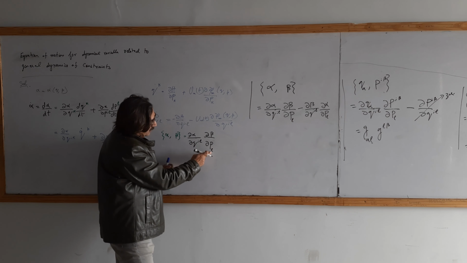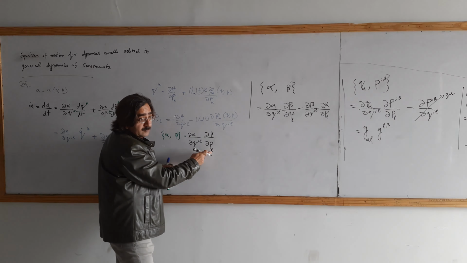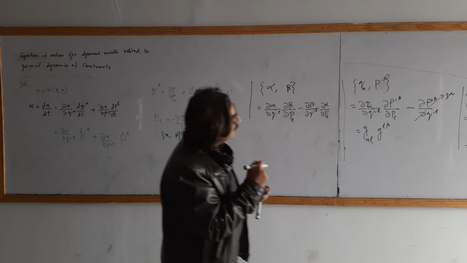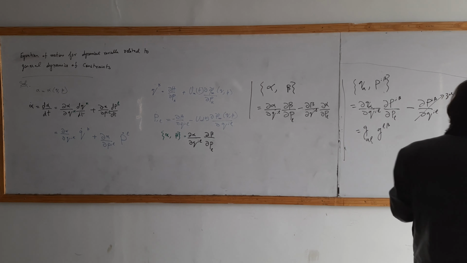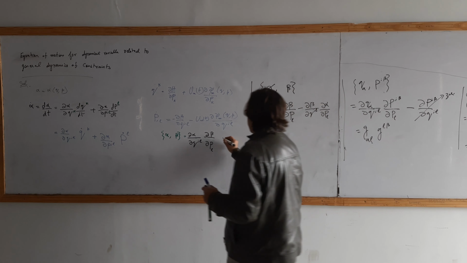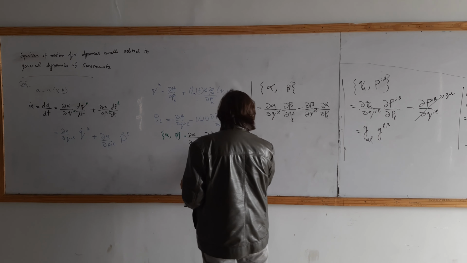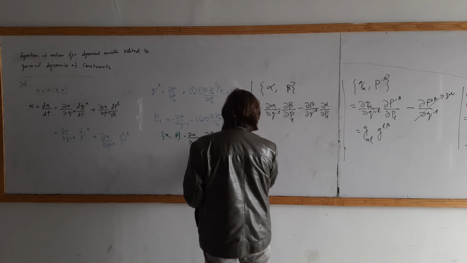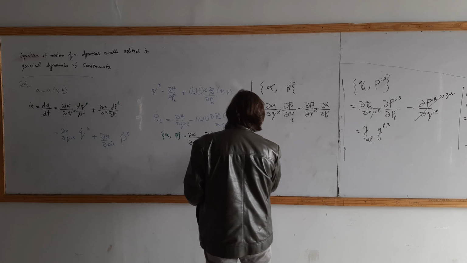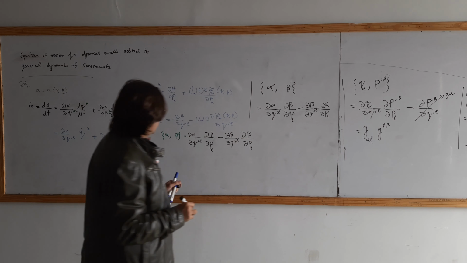This column indices will contract with the row. Similarly, minus partial beta over partial QL. This will be equal to.